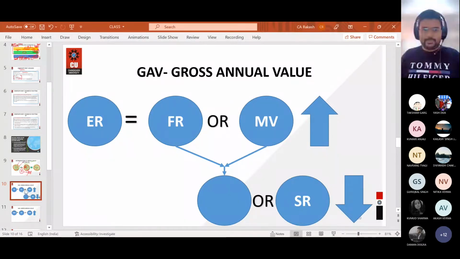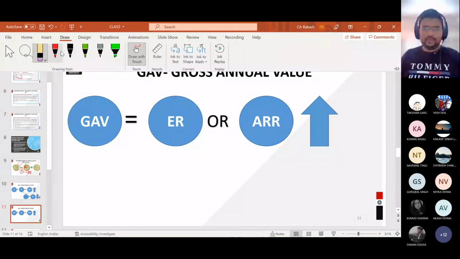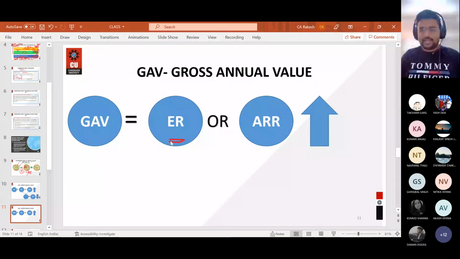Okay, step number 2. Step number 1 is calculation of expected rent. Step number 2 is calculation of GAV, gross annual value. So it says expected rent, which you have calculated in step number 1, or actual rent received.